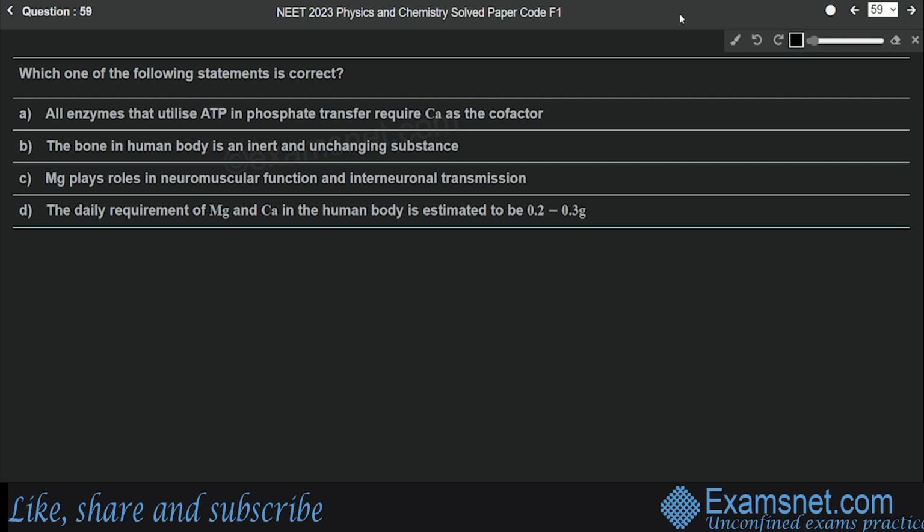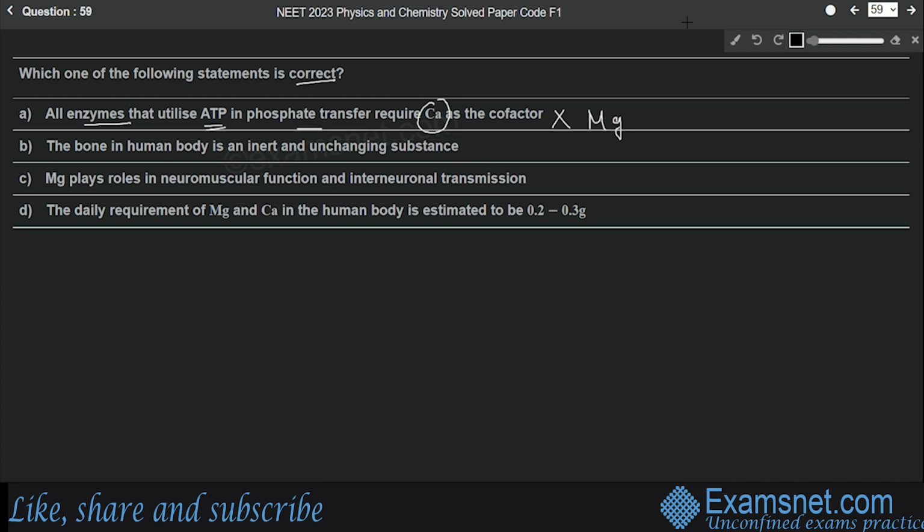Question number 59 is from the S block elements, and the question is which one of the following statements is correct? So the first statement says all enzymes that utilize ATP in phosphate transfer require calcium as the cofactor. So this is an incorrect statement because the enzymes require magnesium as the cofactor, not calcium. So this is an incorrect statement.